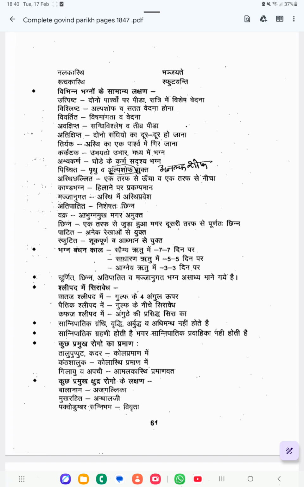Then Ashvakarna: a fracture resembling the ear of a horse. You will get a fracture, and it will look like the ear of a horse. Karna means ear, Ashva means horse. In that way the fracture will be looking, so that is called Ashvakarna. Next one is Pichita.